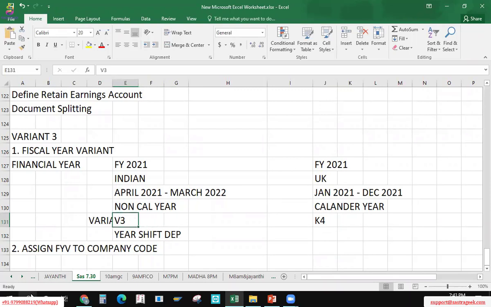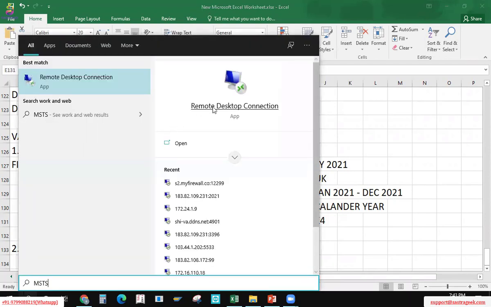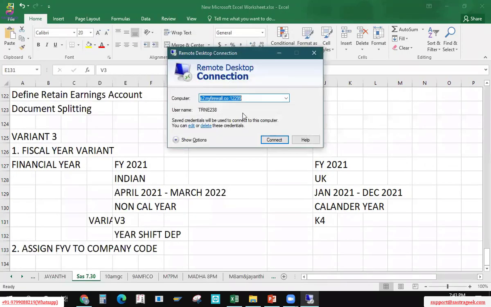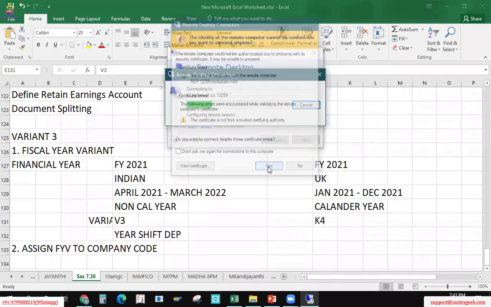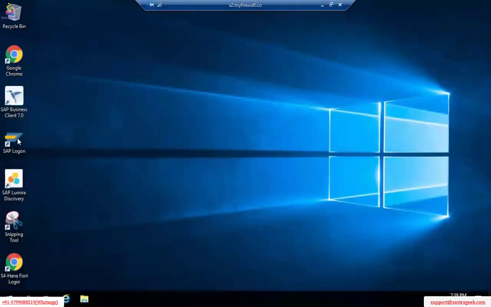Okay, now first step, those who are new, go to MSCSD, give your details, remote desk details. You can follow my previous sessions to see how we can log in. This is a connection to remote desk connection. This is your computer IP address, username, you will get the password. So directly I'm connecting. This is the remote desk connection. This is Launchpad or logon pad.